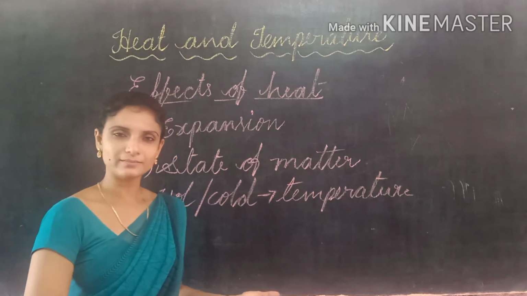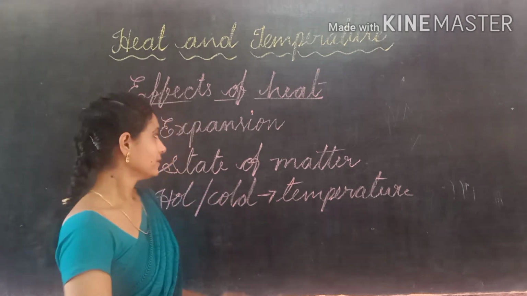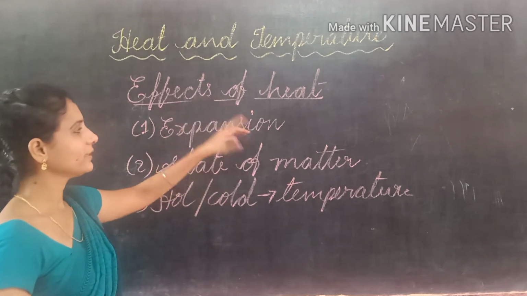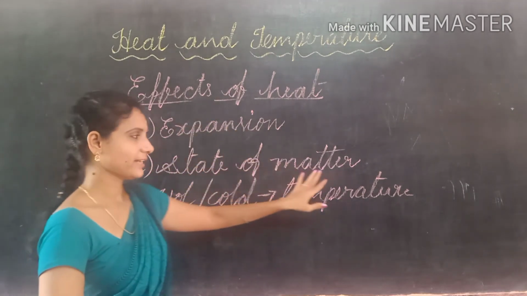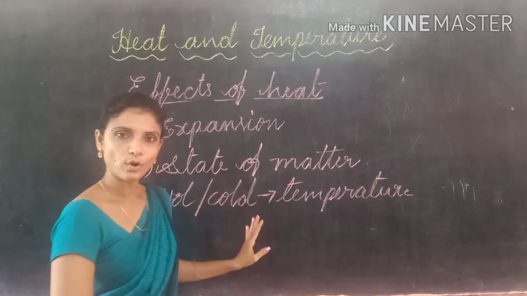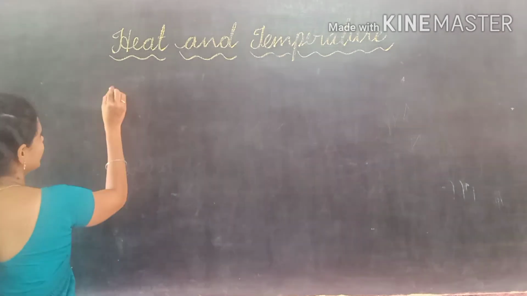If we take the heat away from that substance, it becomes cold. So, these are the three effects of heat. Heat expands substances, heat changes the state of matter, and heat affects the hotness or coldness of an object. So, our next topic is transfer of heat.